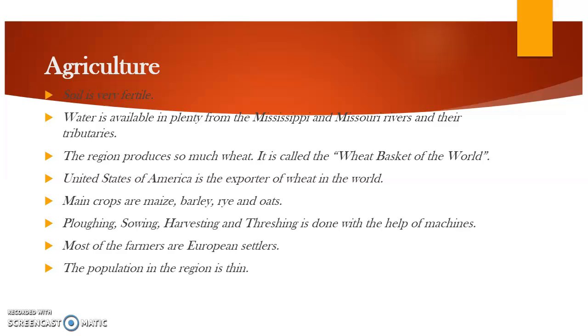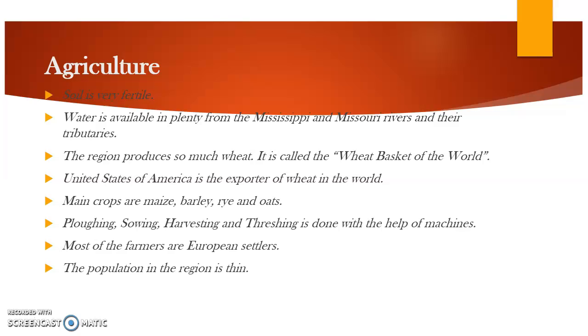And the region produces so much wheat. गेहूं की खेती बहुत होती है. Wheat is the main production of this area and it is called wheat basket of the world. Means इतना wheat होता है यहाँ पे कि पूरे वर्ल्ड में सप्लाई करता है wheat को नॉर्थ अमेरिका. So it is also called the wheat basket of the world.